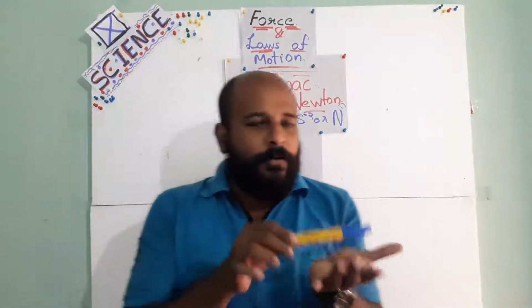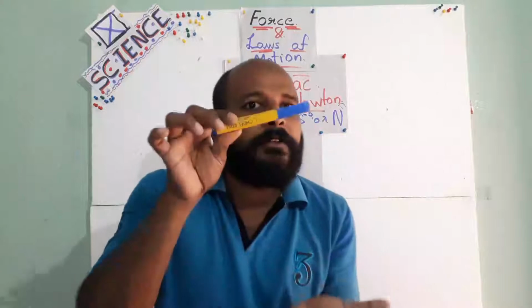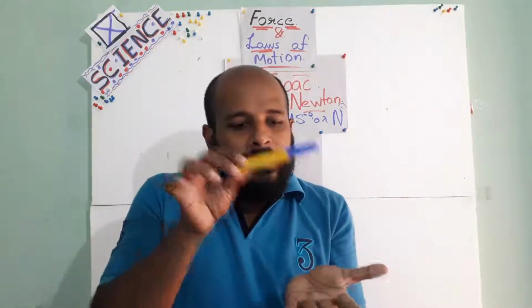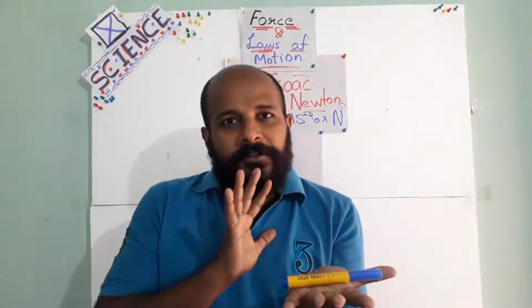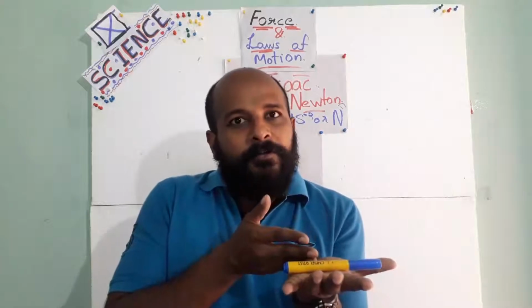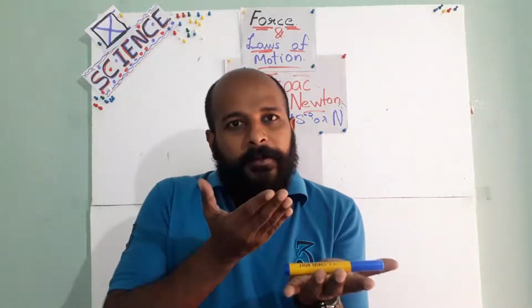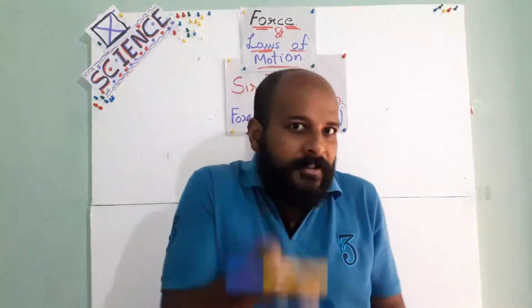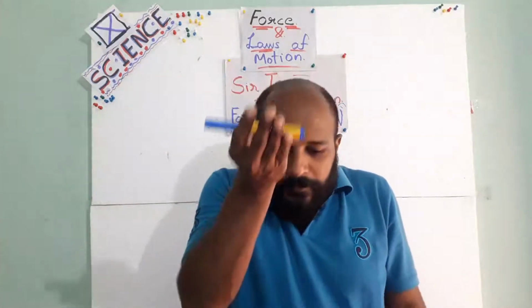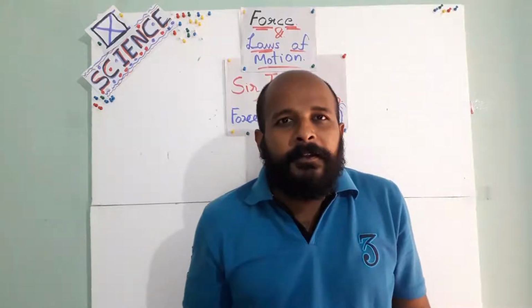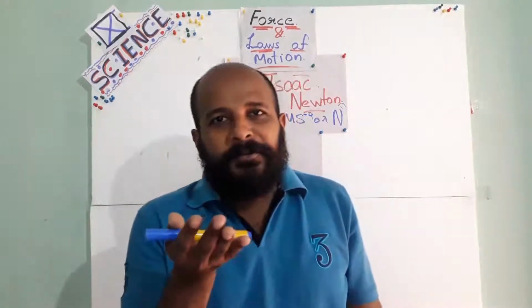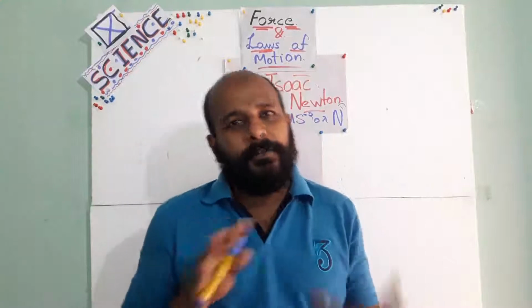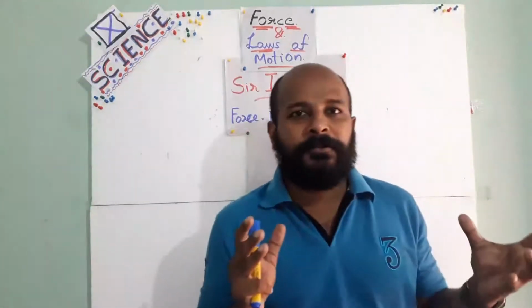Now it is unbalanced force. Okay? The force the pen applies on me is the weight of this pen. Understand? So now it is balanced. The same amount of force I am applying on the pen. But if I am applying more force, the pen is moving upside. And if I am bringing it down, it means I am applying less force, and that time also it is unbalanced. So do you understand what is balanced and unbalanced force?